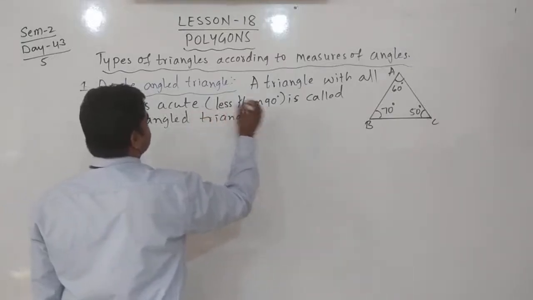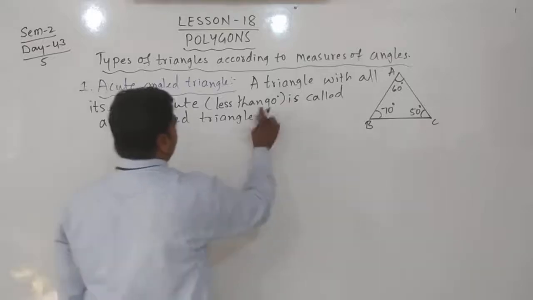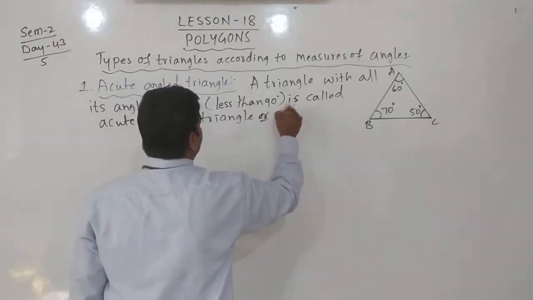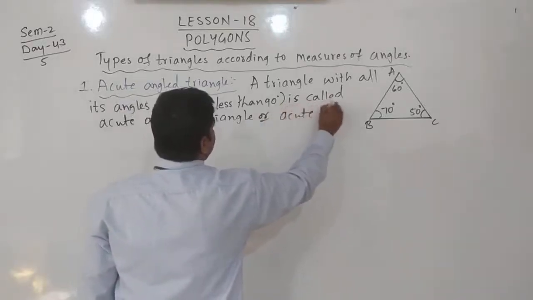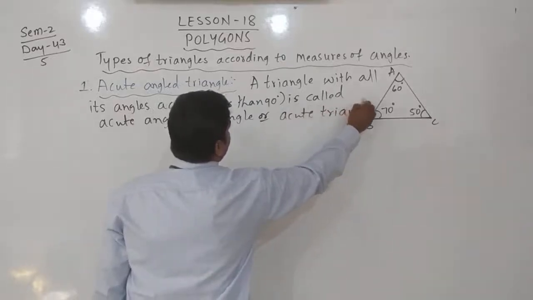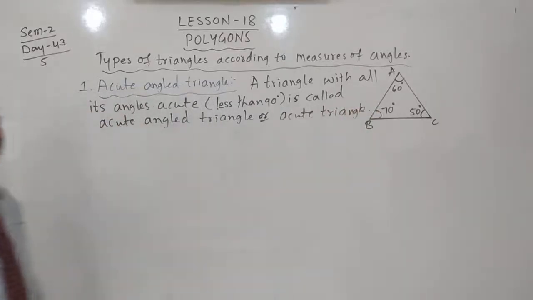One more name we can call it is acute triangle, or acute angled triangle.